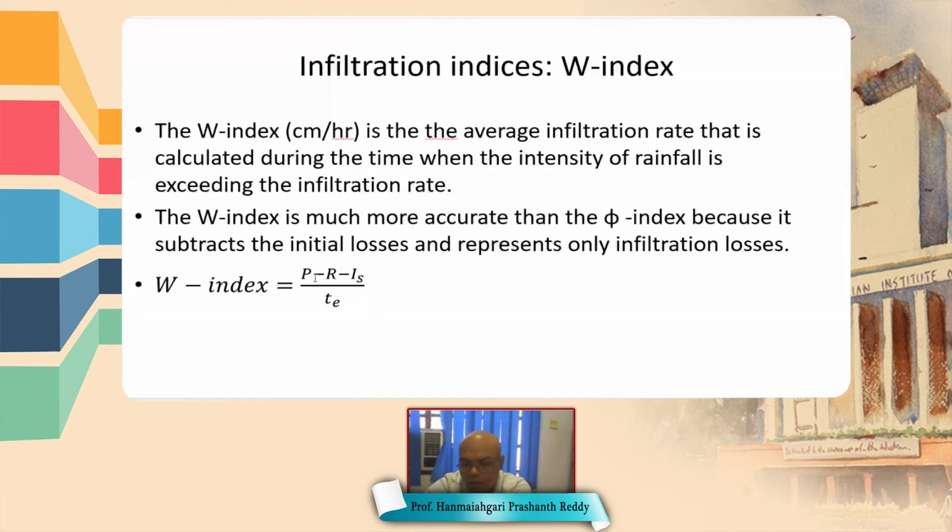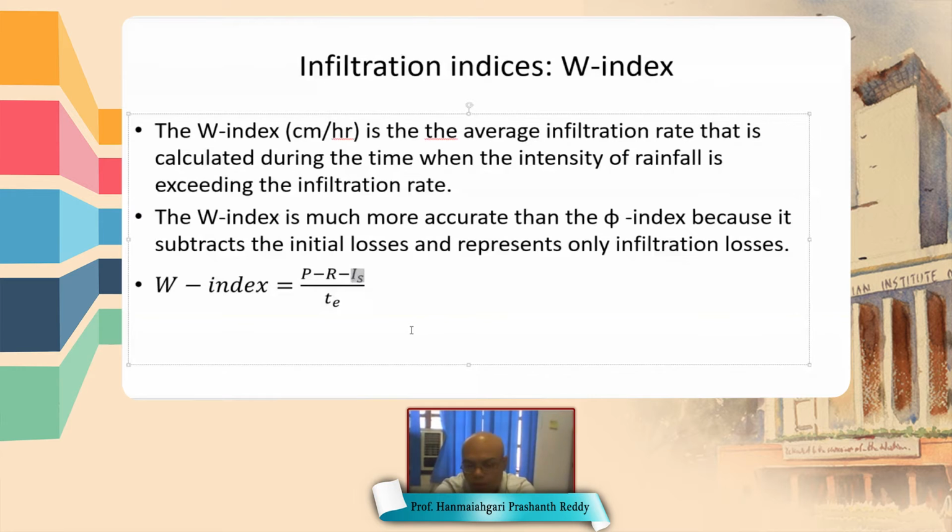So W index is equal to (P minus R minus IS) by TE, where P is the total precipitation, R is the runoff, and IS is the initial losses. So initial losses are interception and detention storage.